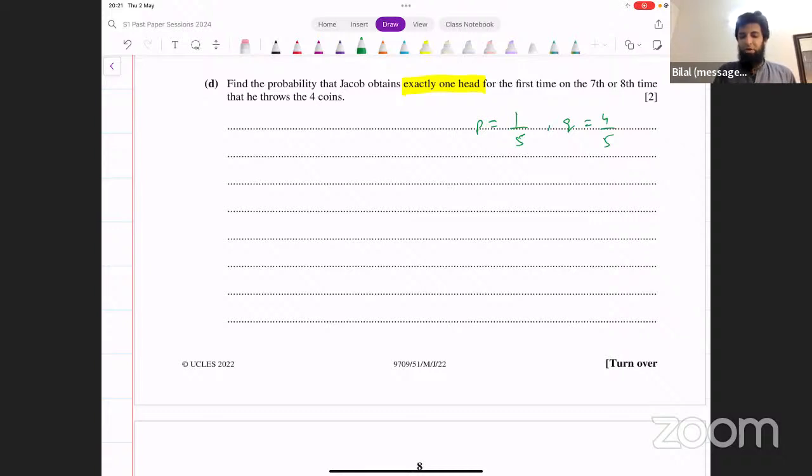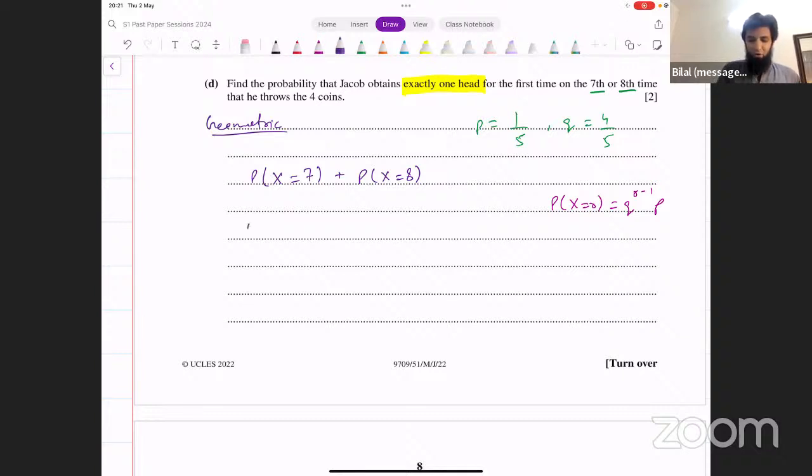Now we want to find the probability that he obtains exactly 1 head for the first time on the 7th or 8th time that he throws the 4 coins. In this geometric distribution, what we are looking for is probability of x being equal to 7 or probability of x being equal to 8. Any one of these 2 cases. So if we find those 2 probabilities and then add them up together, what's the formula for geometric distribution? It's q raised to the power r minus 1 times p. That's what we're going to use here.